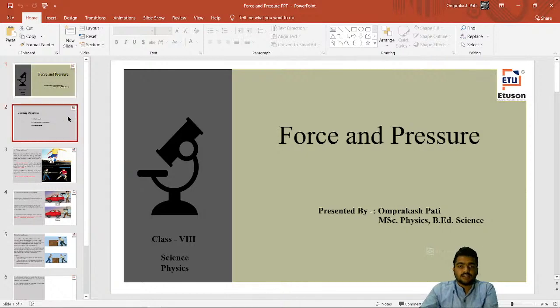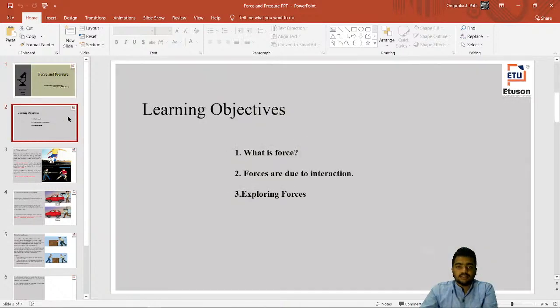Here we are going to study what force is, and that forces are due to interactions, and we will explore what the force is over here, right? So what is force? We have already studied force in standard 7, and we can recall how we can decide whether an object is moving faster than another. Then, what does the distance moved by an object in unit time indicate?